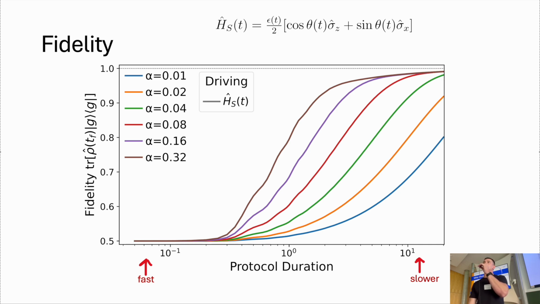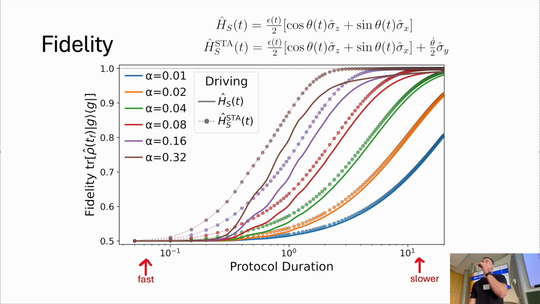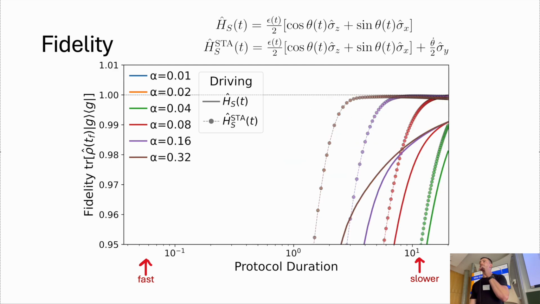Now, one interesting thing that you can do with process tensors is just very easily change the Hamiltonian. So here we add a shortcut to adiabaticity in, and you see some interesting stuff here, which is basically the shortcut makes your erasure much better. And it also works even better for even stronger couplings to the bath. So here we just zoom in, and you can see that there are pretty drastic increases in the fidelity when you're using the shortcut compared to when you're using the bare Hamiltonian.